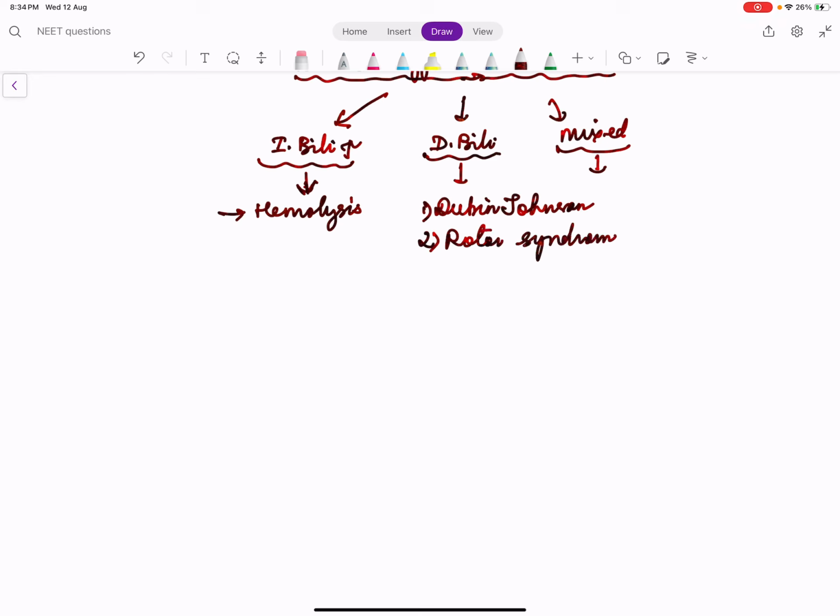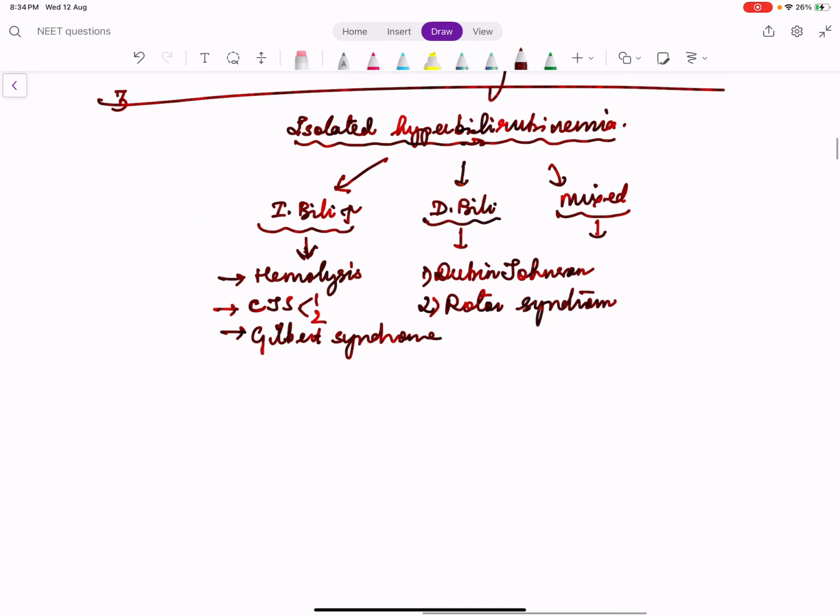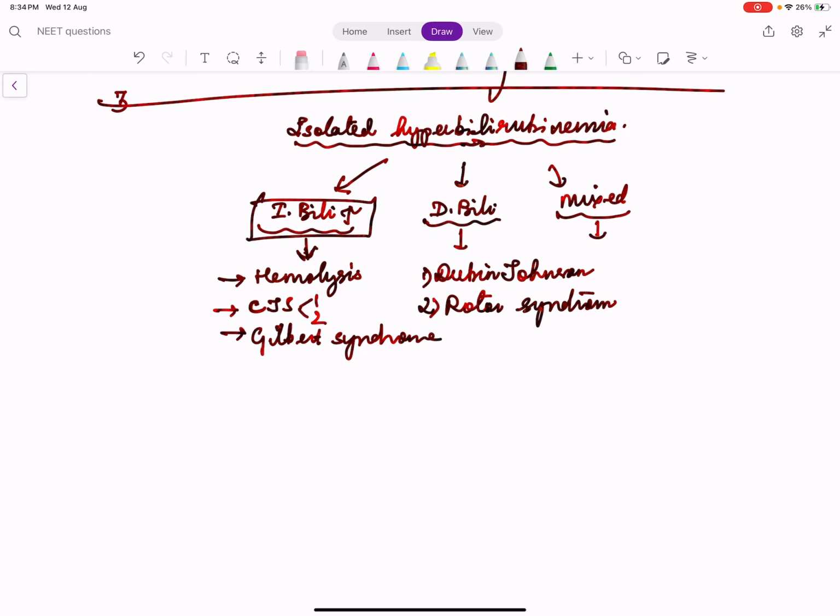Similarly, we have congenital diseases where there is predominant elevation of indirect bilirubin: Crigler-Najjar syndrome, type 1 and type 2, and Gilbert syndrome. So if there is a pure elevation of indirect bilirubin, we have to think of hemolysis or congenital indirect hyperbilirubinemia. If it's a direct bilirubin elevation, we should think of congenital direct hyperbilirubinemia.